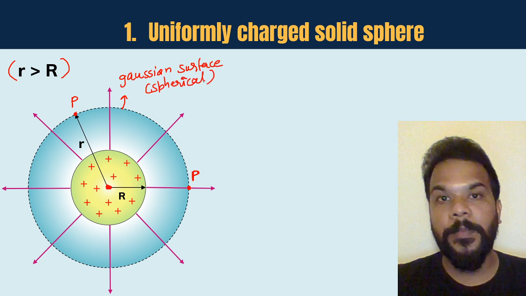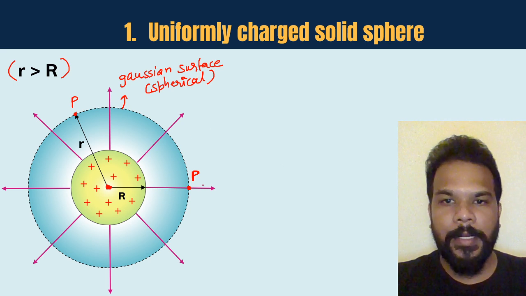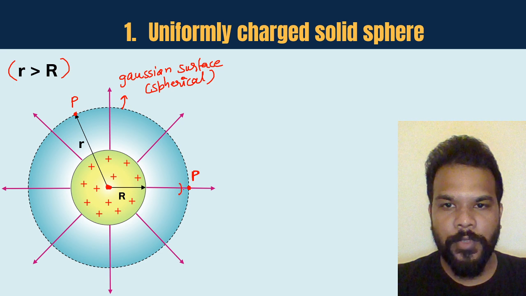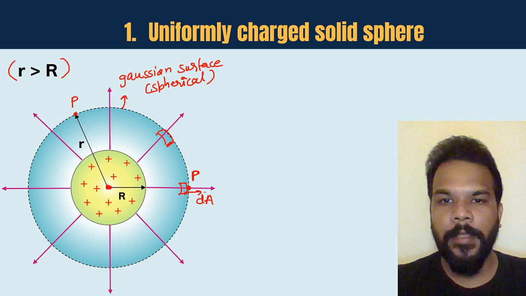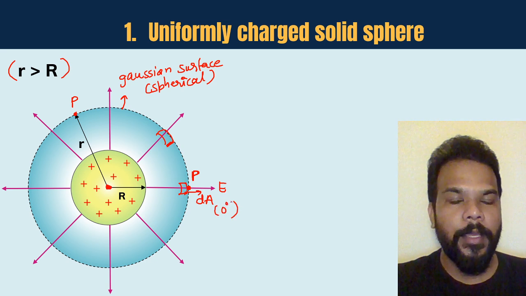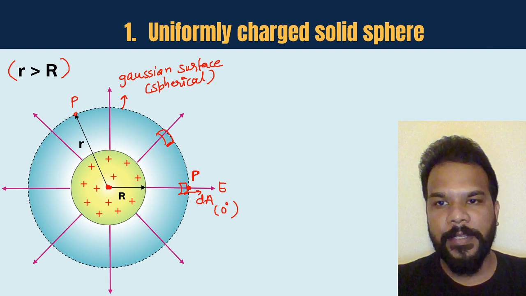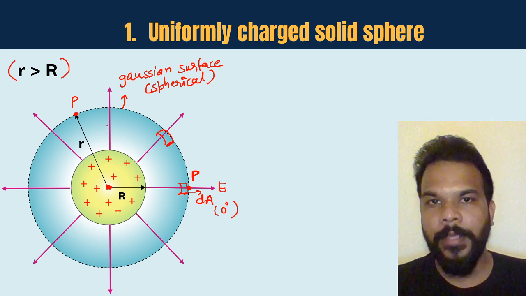Now, as per the previous 2 points which I spoke about, we are choosing it in such a way that, say over here, if I choose a small area vector, then that area vector dA is here, and everywhere this is going to be the situation. Wherever you go and choose a small area, the area vector and electric field vector are making an angle of 0 degree. That's what we want. And secondly, the point where we are interested in finding the electric field is lying on the Gaussian surface. These are the 2 points that we care about.